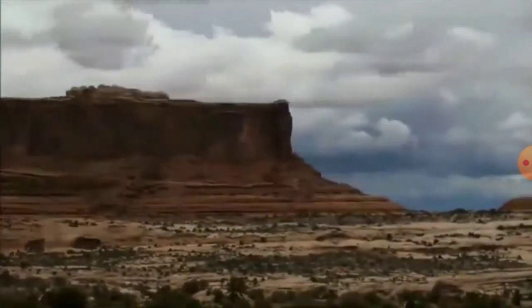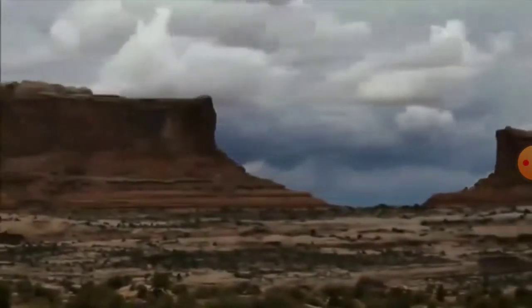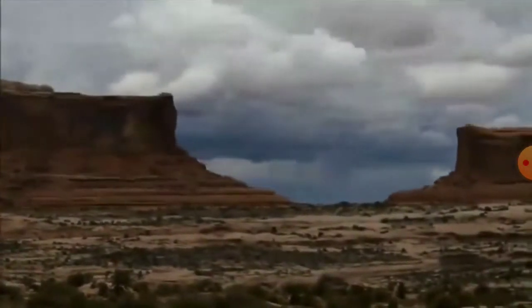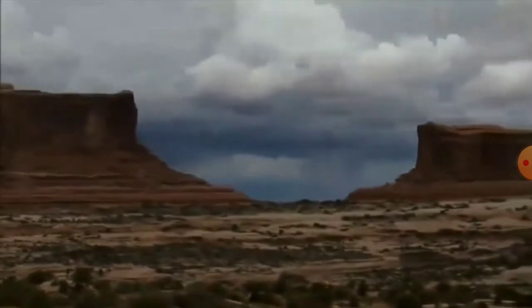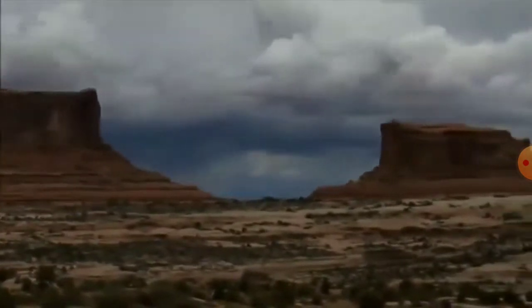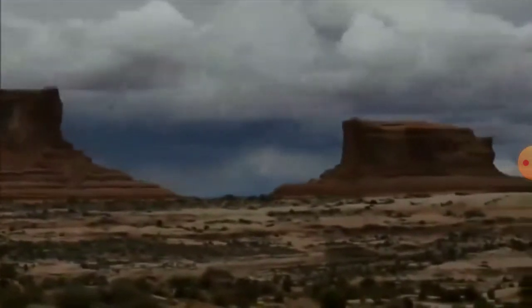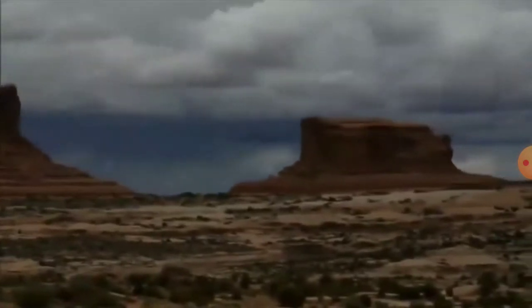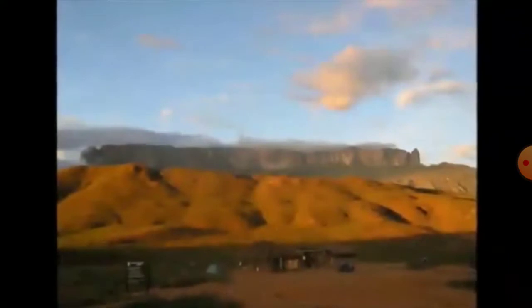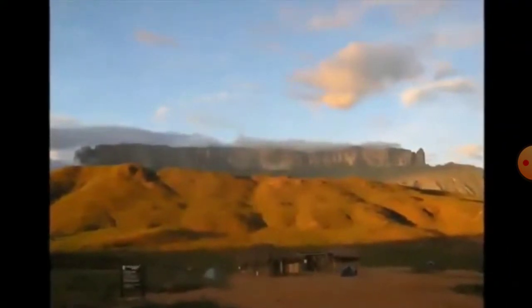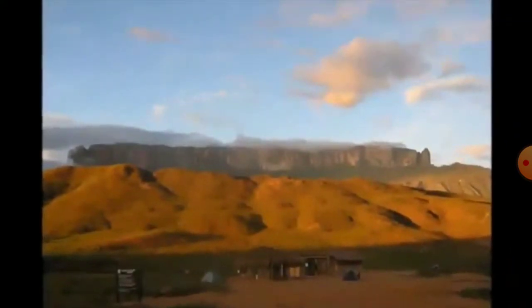Plateaus are important because of the following reasons. Number 1. The higher parts of the plateaus have a cool climate. Number 2. Plateaus are rich in minerals. Number 3. Plateaus are suitable for agriculture and animal rearing. The Tibetan Plateau is the highest plateau in the world. That is why it is called the roof of the world.